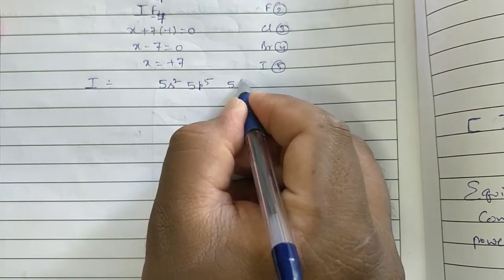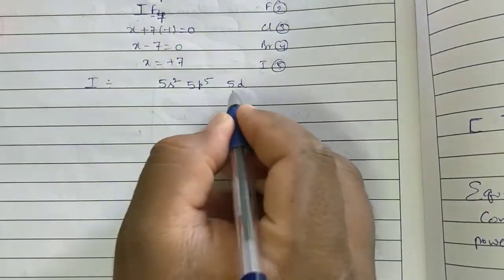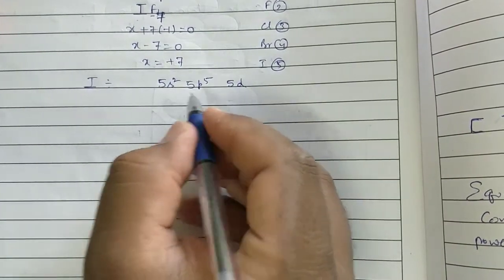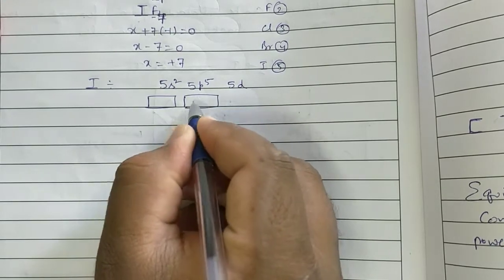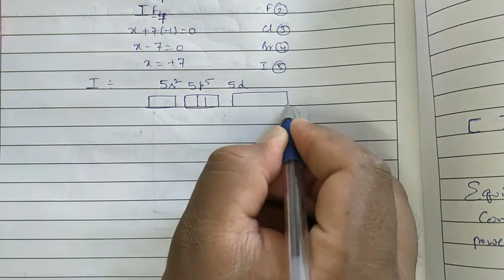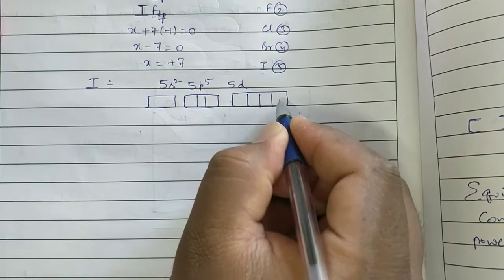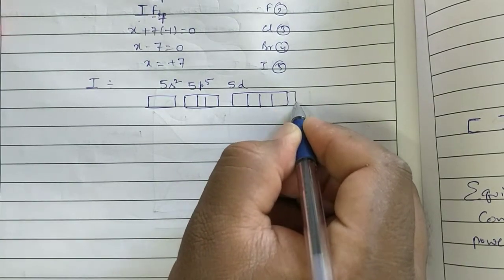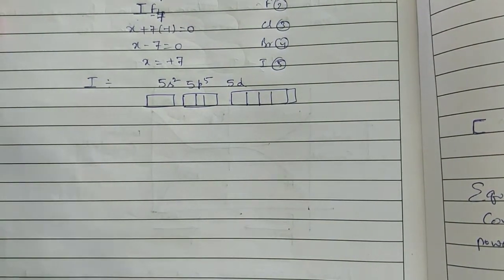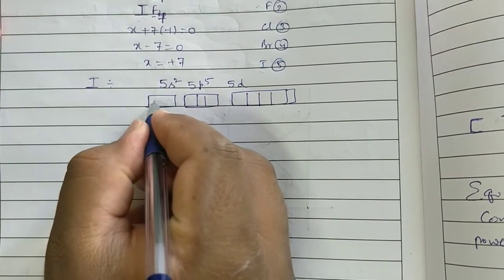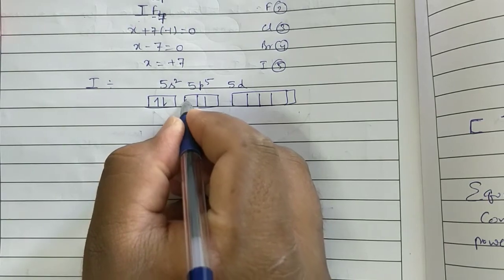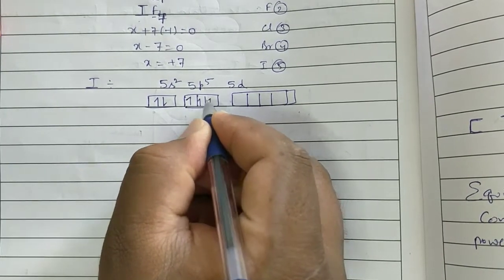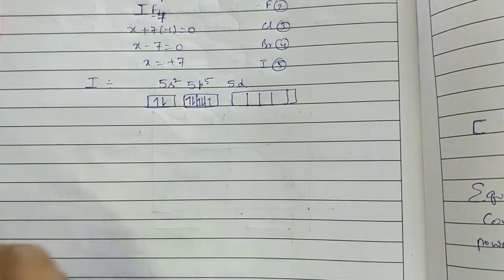And even 5d orbitals are also there, empty orbitals: 5s 1 orbital, 5p 3 orbitals, 5d 1, 2, 3, 4, 5 orbitals, empty. Now 5s contains 2 electrons, 5p5 has 1, 2, 3, 4, 5 electrons.